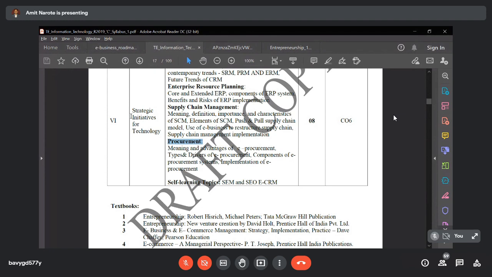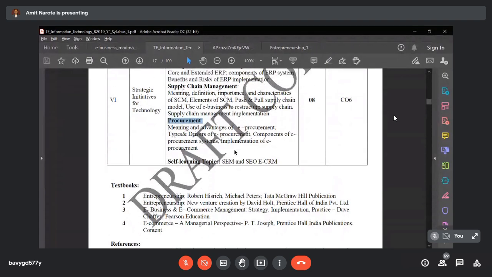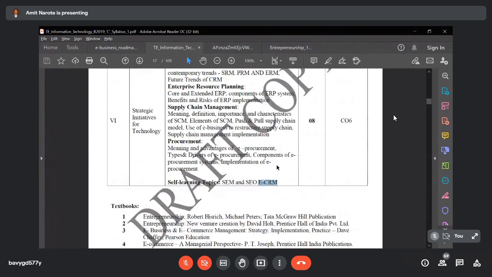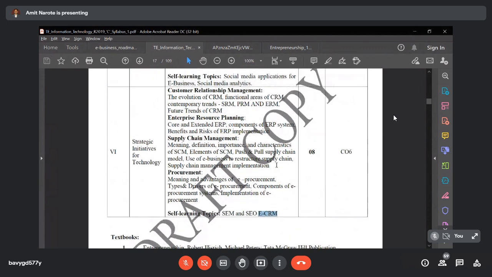So what are the strategies and initiatives for technology? So this is about module number 6, that is the final module. Then in the self-learning topic, we are going to discuss SCM and SEO of eCRM. Supply activity members and supply activity organization for electronic CRM, that is eCRM, that we are going to discuss. So this is all about the entire syllabus, for the entire semester.